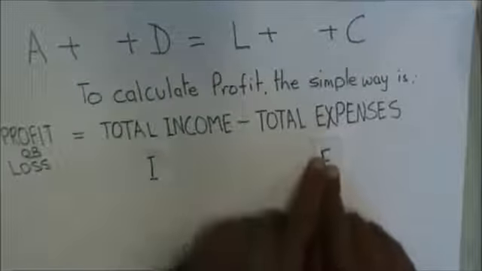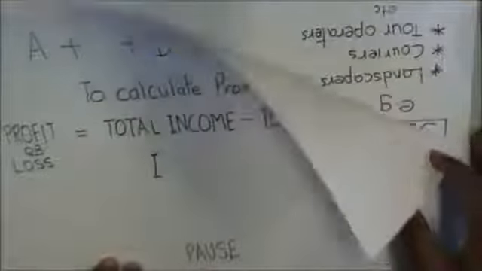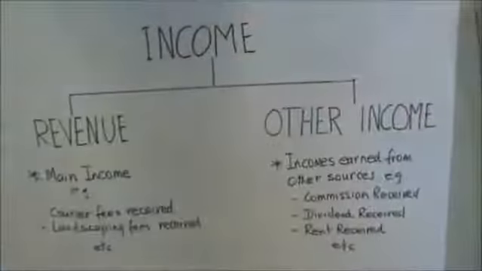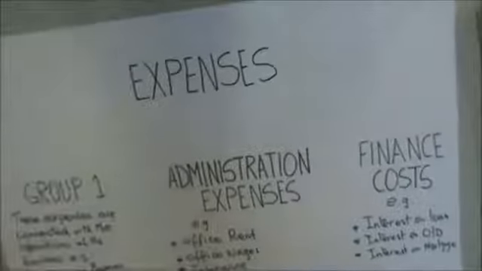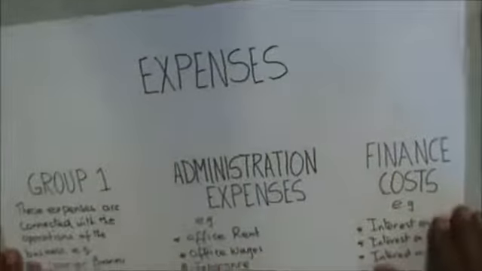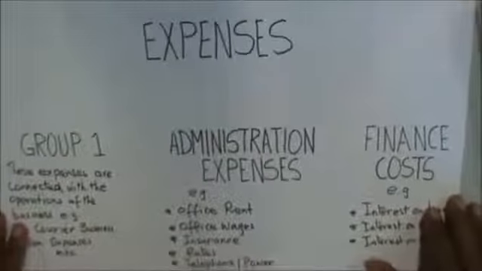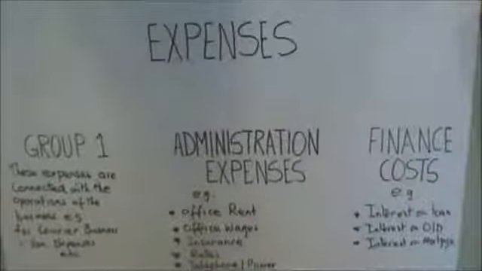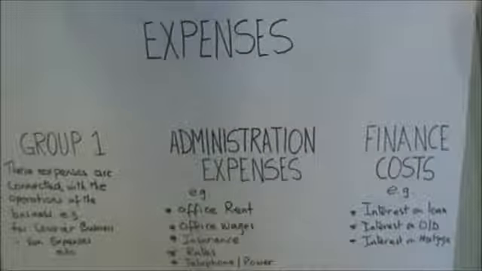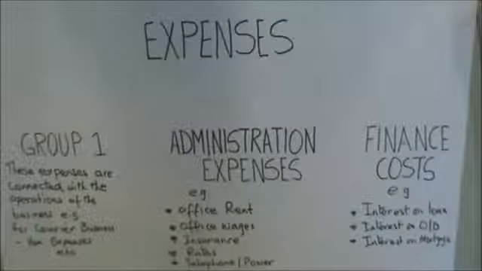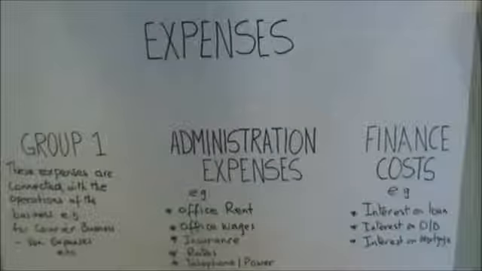Now let's have a look at the expenses. Expenses of a service business will be reported under three groups, three categories.